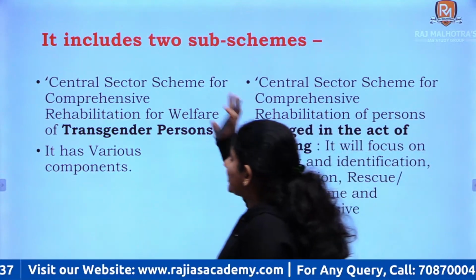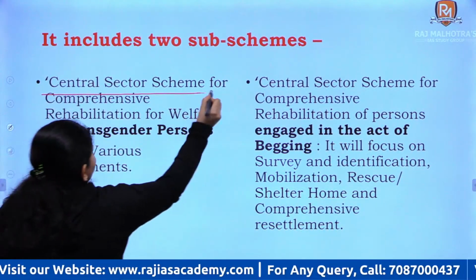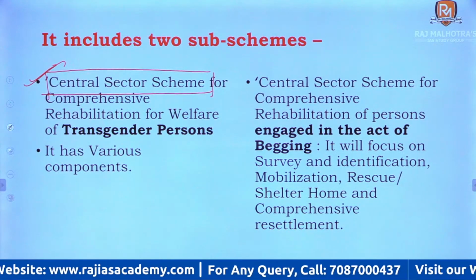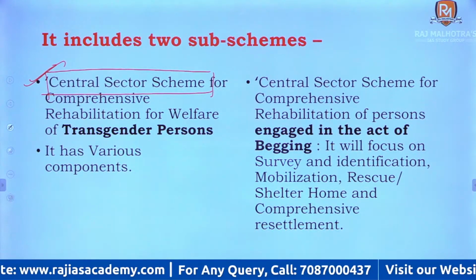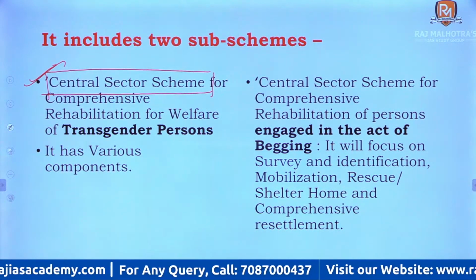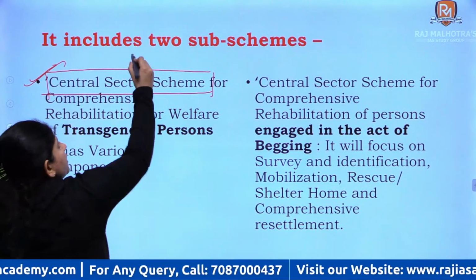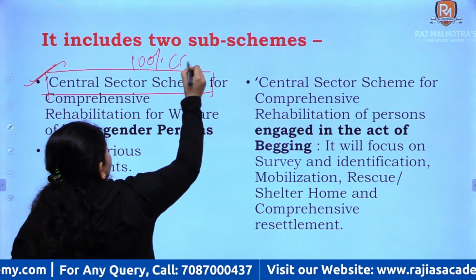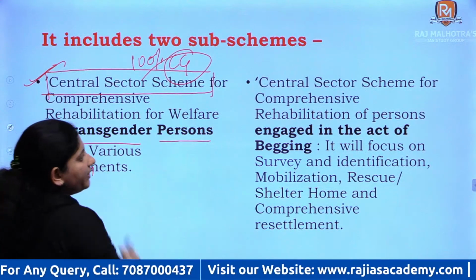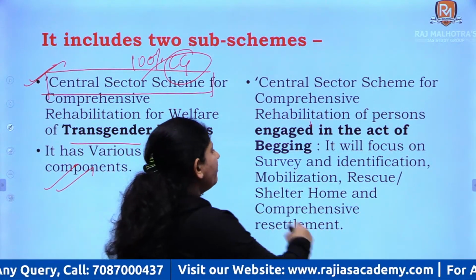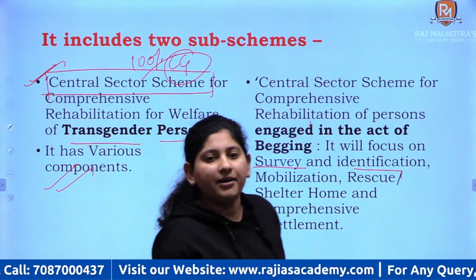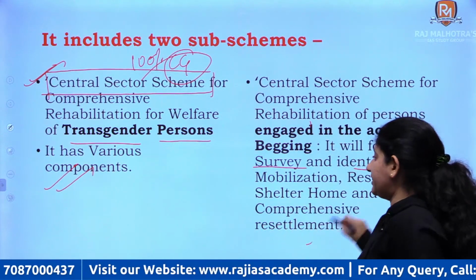Now, your SMILE scheme, it's a central sector scheme. This is the keyword, right? So, what is a central sector scheme? A central sector scheme is 100% funded by the central government and run by central government machinery. So the 100% control is of the central government, right. So for transgenders it has various components, and when it comes to beggars we will focus on their survey, identification, their mobilization, rescue and their comprehensive resettlement, right.